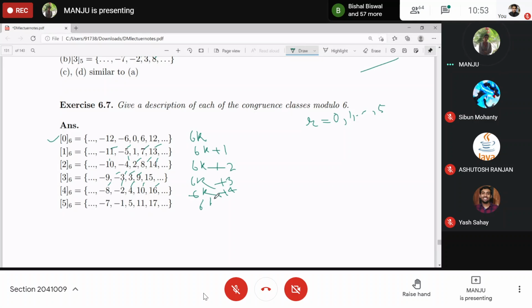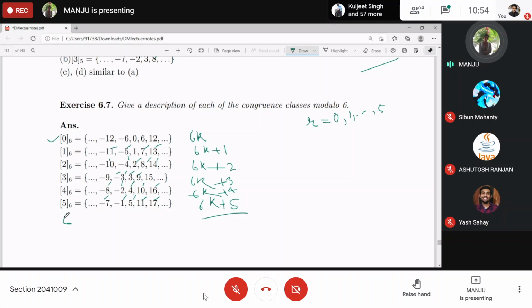Then 6k plus 5. These are those elements which are congruent to 5 under modulo 6. So 6k plus 5: k equal to 0 gives 5, k equal to 1 gives 11, k equal to 2 gives 17, k equal to minus 1 gives minus 1, k equal to minus 2 gives minus 7, and so on.